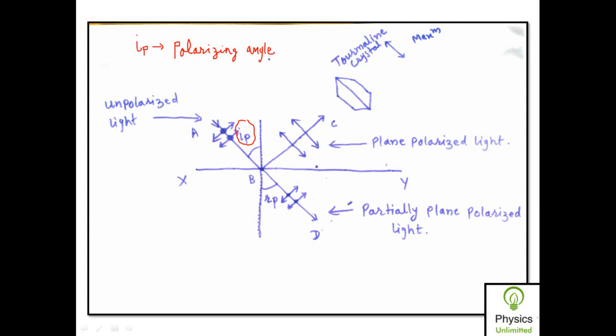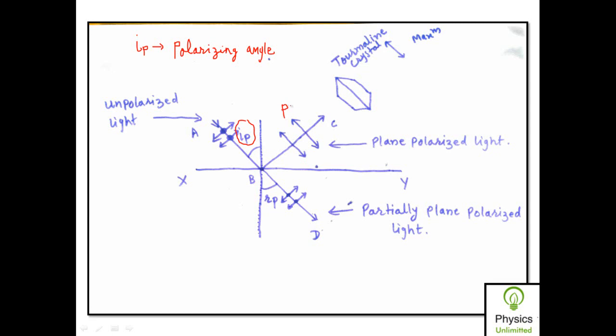So here, since the refracted beam of light is partially plane polarized, you can see that lines as well as dots are both present simultaneously, but the size of the dot over here is less compared to the size of the dot over here. It means it is partially plane polarized. But the light which is produced in the reflection is completely plane polarized.